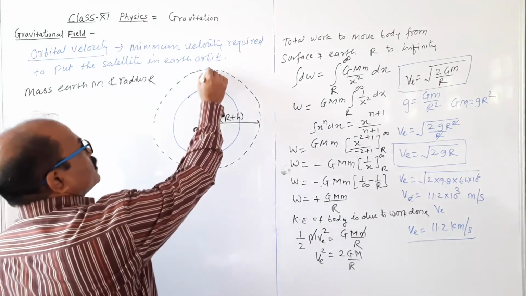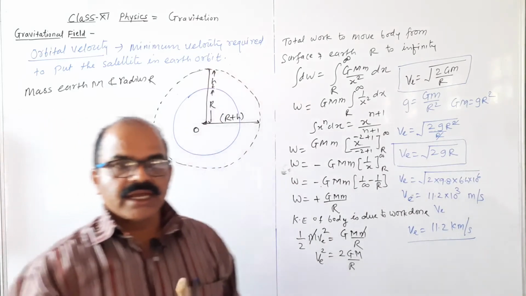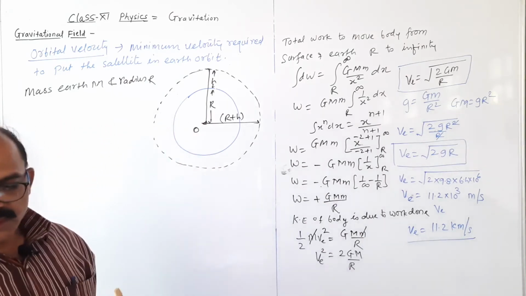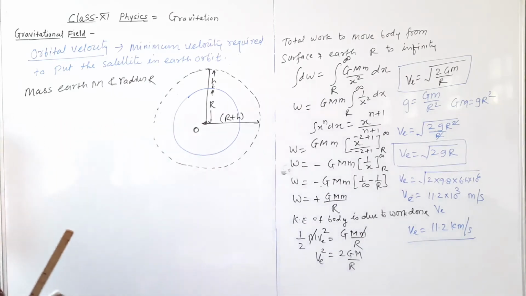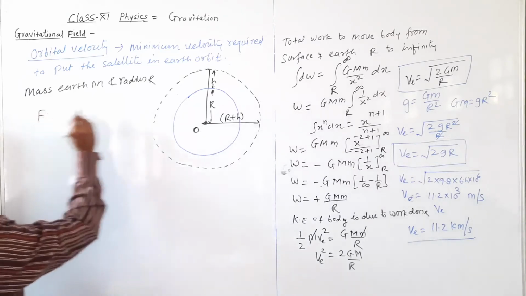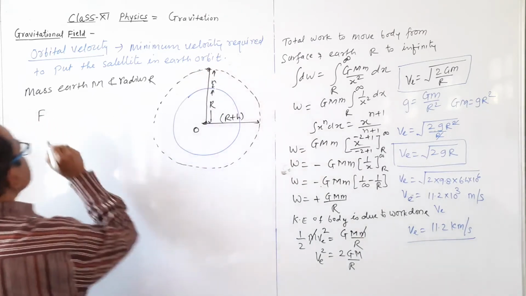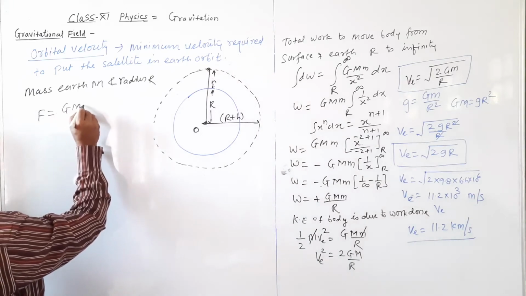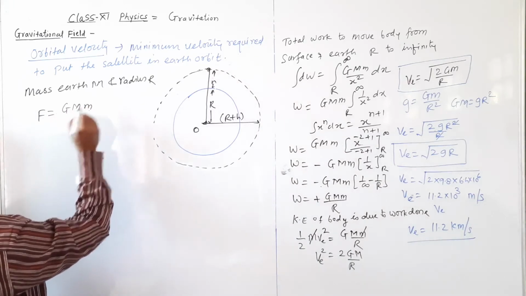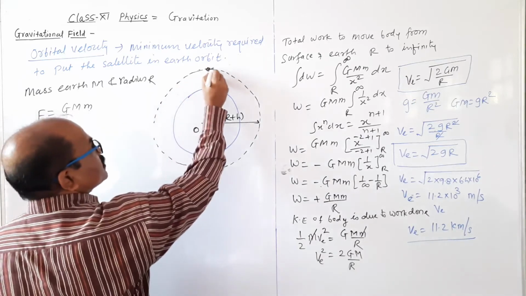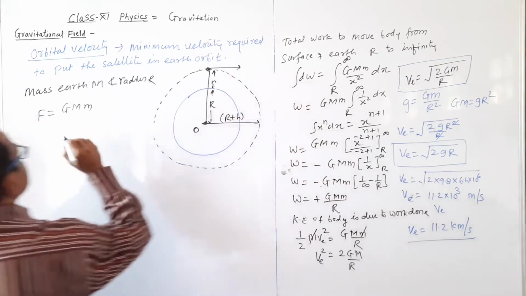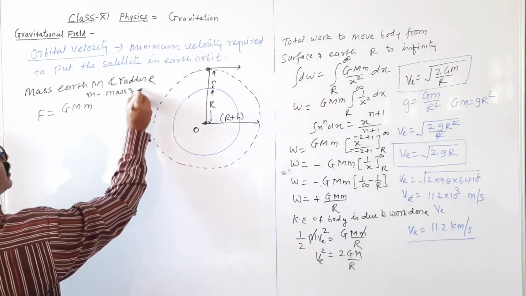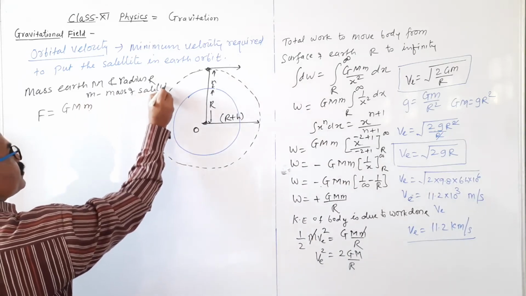When the satellite is at a height h from the Earth orbit, then the force equal to force at this point. यहाँ कितना force? तो force equal to G capital M small m. This is the mass of the satellite. मैंने mention नहीं किया. Small m is the mass of a satellite. इसका सैटेलाइट का मास.